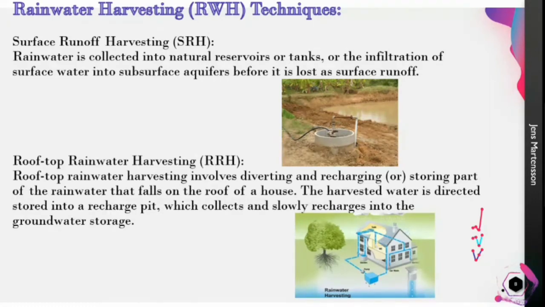And rooftop rainwater harvesting is what we usually carry out in our house or in big hospitals, or places where there is a huge area to collect and store this water. This rooftop water is used for recharging the groundwater levels, and also for household purposes, or in hospitals for other domestic purposes too.